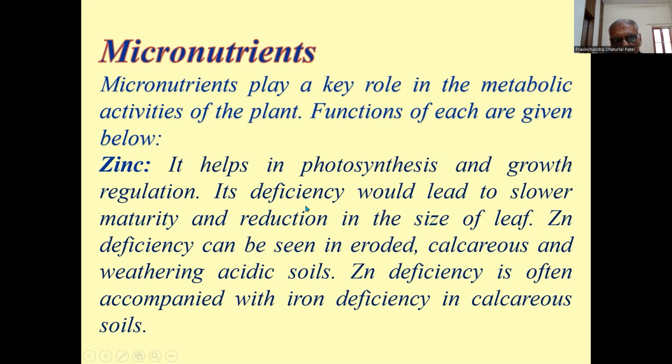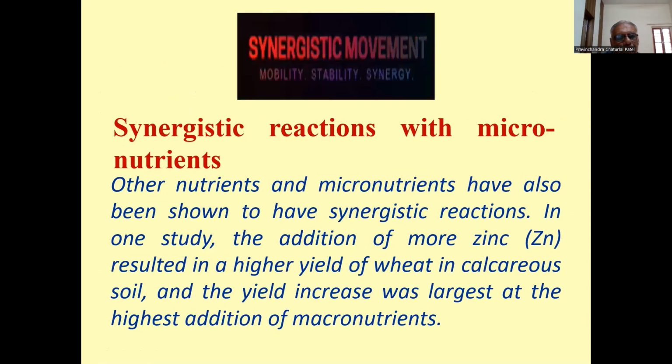A deficiency would lead to slower maturity and reduction in the size of the leaf. Zinc deficiency can be seen in eroded, calcareous, and weathered acidic soil. Zinc deficiency is often accompanied by iron deficiency in calcareous soil, which has more calcium carbonate.